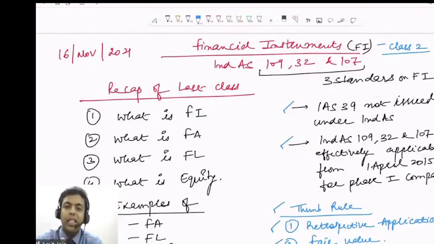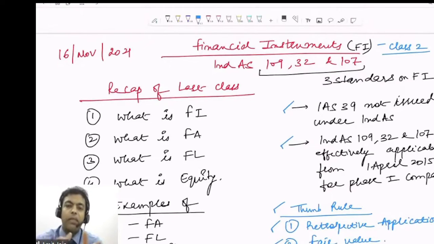Right? And since this asset is denominated in a monetary value, we will say this asset is nothing but a financial asset. Right? Come from the B perspective, we said B has to pay 1 lakh rupees, and this 1 lakh rupees is nothing but a trade payable for B, and this trade payable is a liability for B, and since this liability is denominated in a monetary value, this is nothing but a financial liability for B Limited, guys.